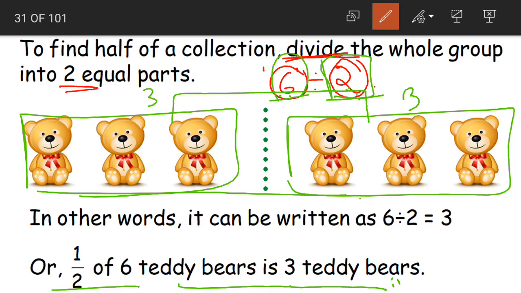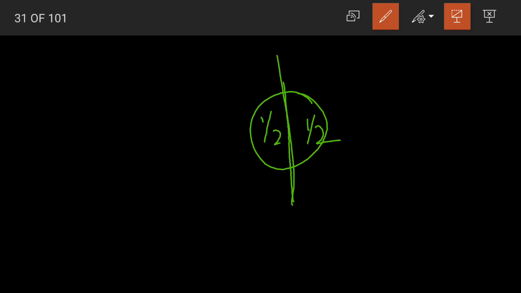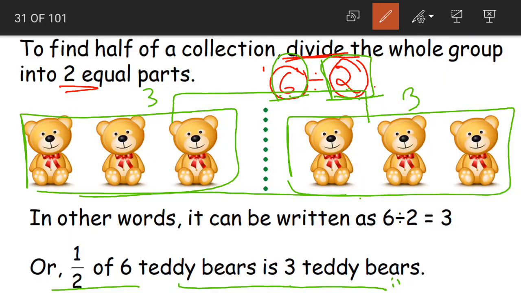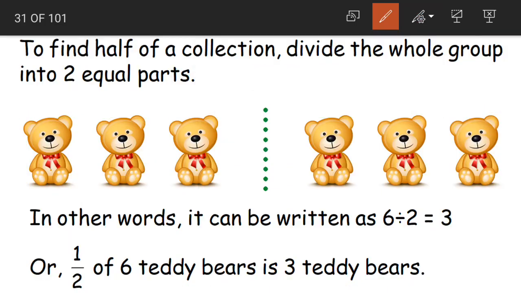We have to find out the half of it. Half, when will we find out half? Again, if you remember the first class, when we divided the cake into two equal parts, each part was called a half. Yes, so here also to find out the half, we are dividing the total number 6 by 2.